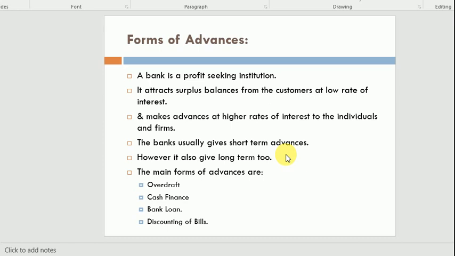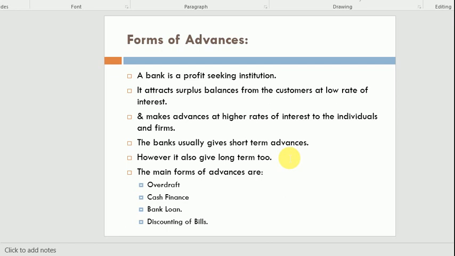A bank is a profit-seeking institution. As we discussed in the definition of the bank, a bank is a financial institution which accepts deposits at a low interest rate and lends those deposits at a higher interest rate. The difference between the accepting interest rate and the lending interest rate is the profit margin of the bank.